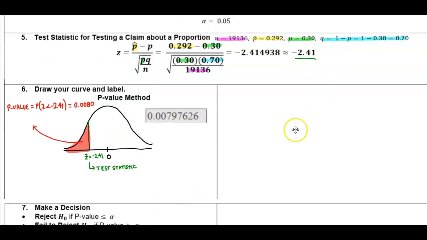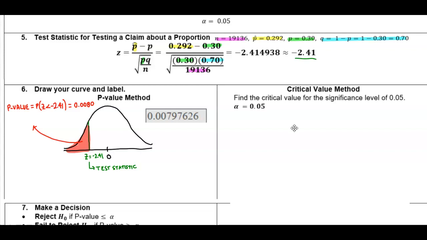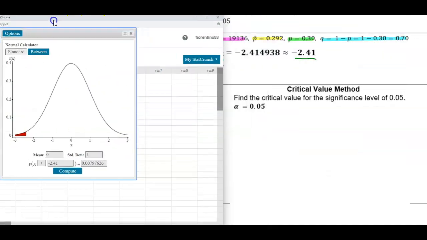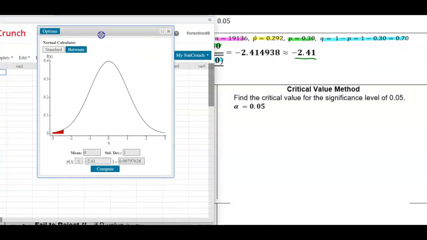Okay, now let's take a look at the critical value method. For the critical value method, we want to find the critical value for the significance level of 0.05. We know that alpha is equal to 0.05, so we want to find the critical value when this area is on the right. Let's use our StatCrunch calculator here.